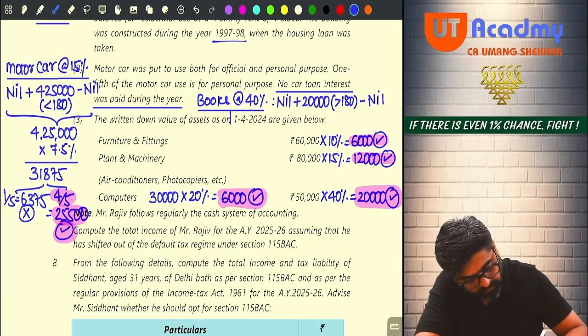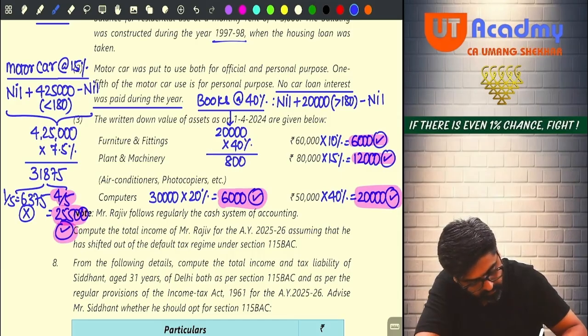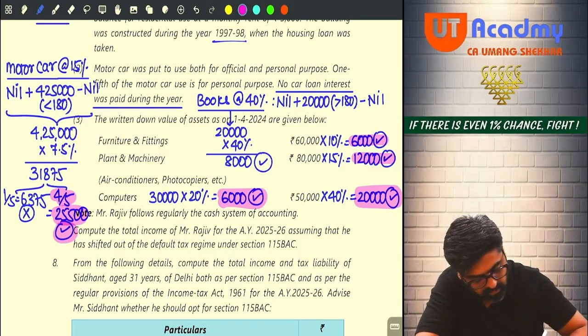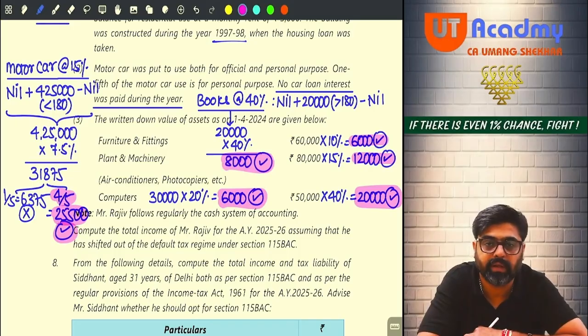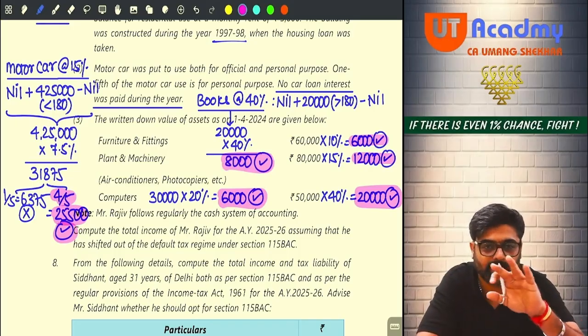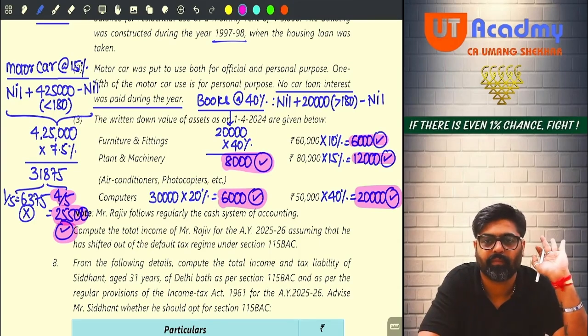So can I say the value of the books will be 20,000? On that 20,000 you will apply 40% and that will be 8,000. 8,000 depreciation will be available on books. Sir, are you getting this? The third adjustment is done.